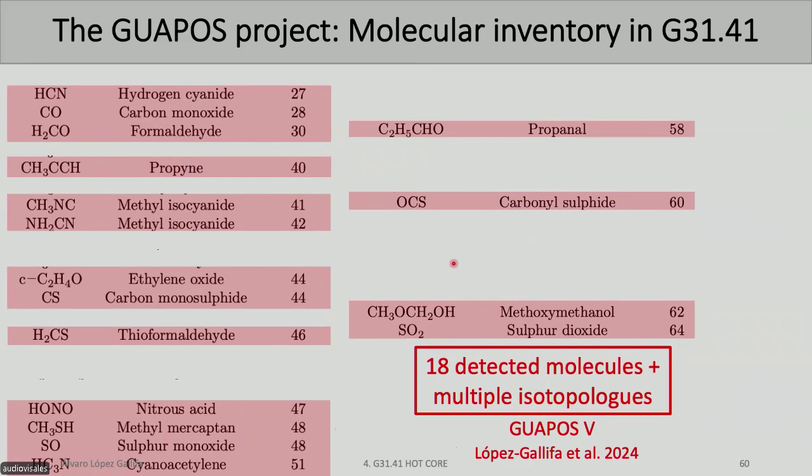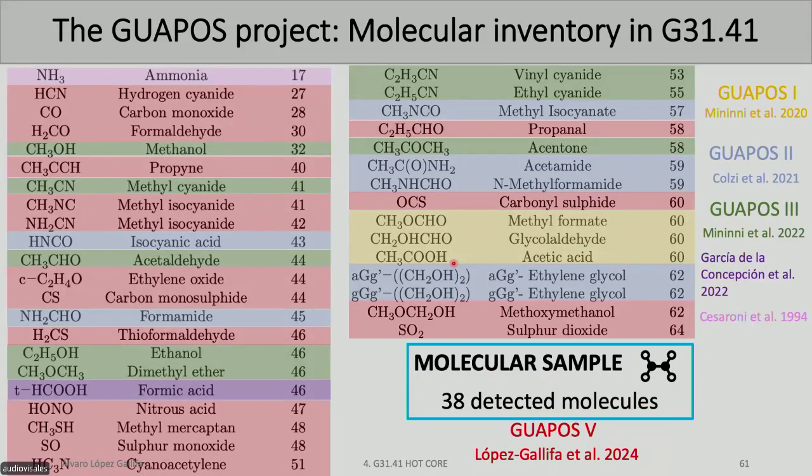So, how many molecules was I able to derive? In this case, we have 18 detected molecules plus isotopologues. This is WAPOS 5, which is the fifth work of this project, but there have been more works previously that obtained all the molecular inventory. And in this case, we have a molecular sample of 38 molecules. So with these 38 molecules, we will be able to perform comparisons to compare the chemistry of this source with other sources.